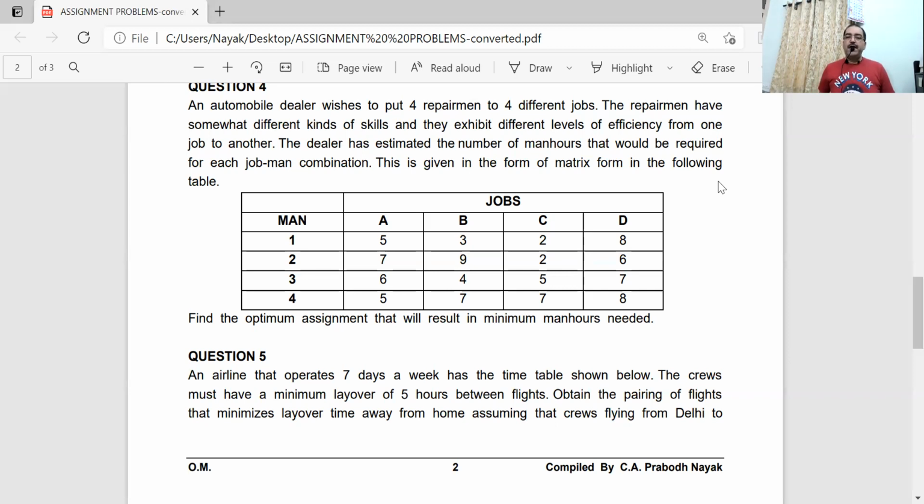This is given in the form of a matrix in the following table. The men are given vertically: man 1, man 2, man 3, man 4, and job A, job B, job C, job D. So all those details are given. Find the optimum assignment that will result in minimum man hours needed. So let us start.